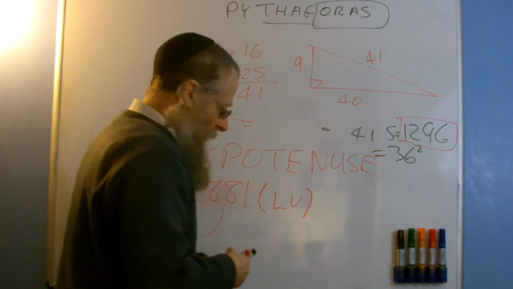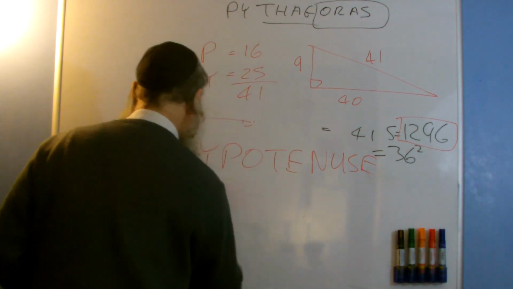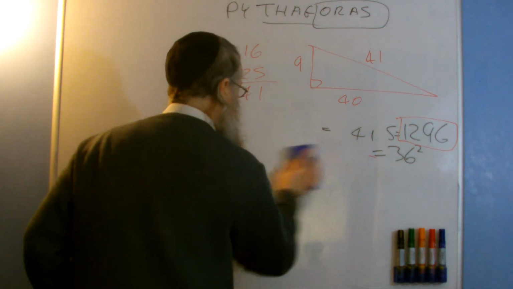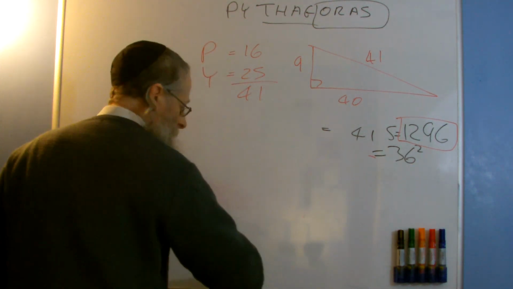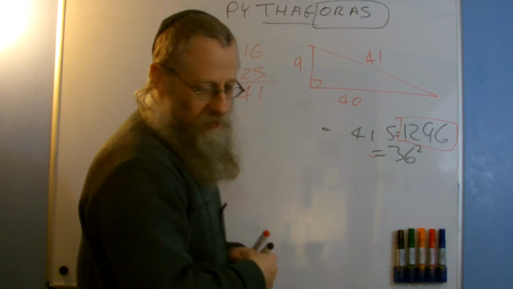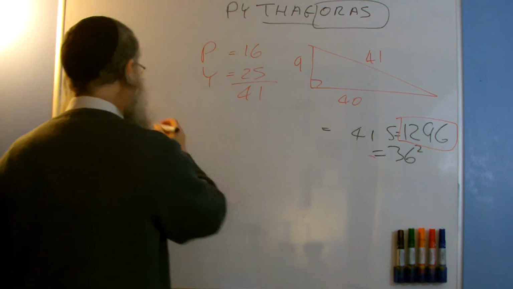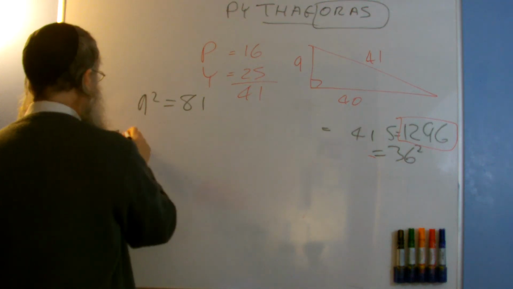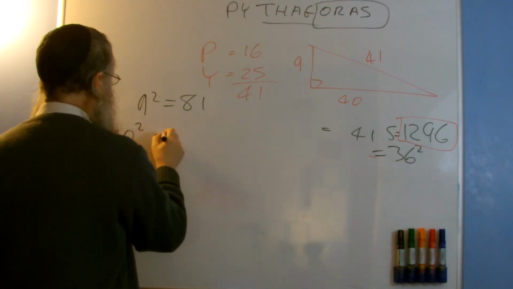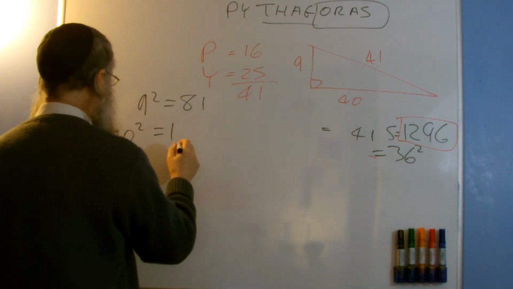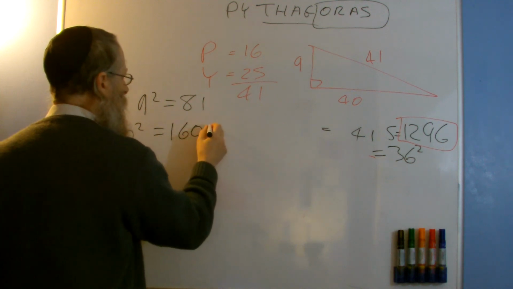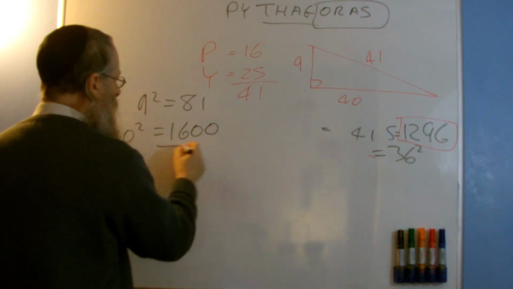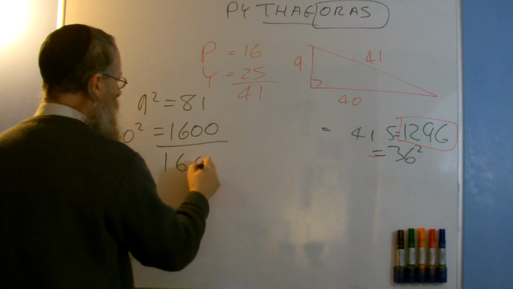Now you've got to remember this number here. So we've got the number 9. Just to prove that to you, by the way, 9 squared is 81. 40 squared equals 1,600. Add that together, I get 1,681.